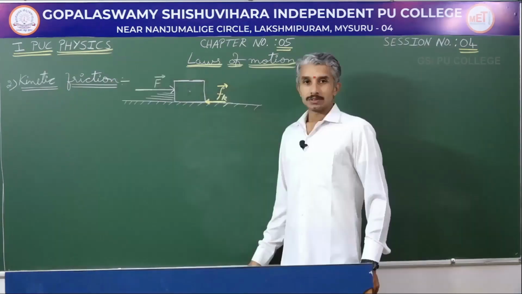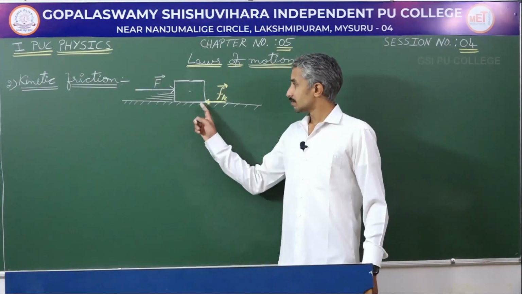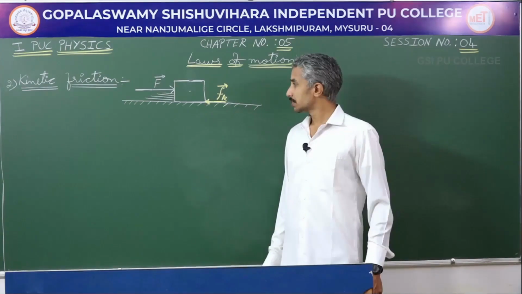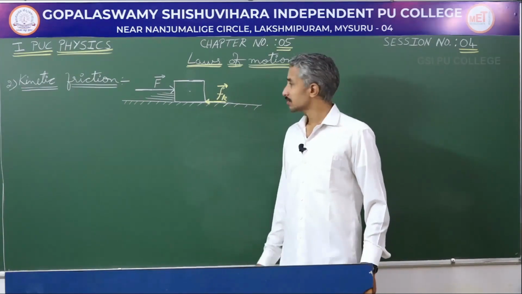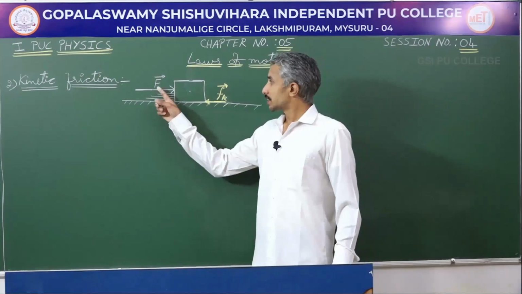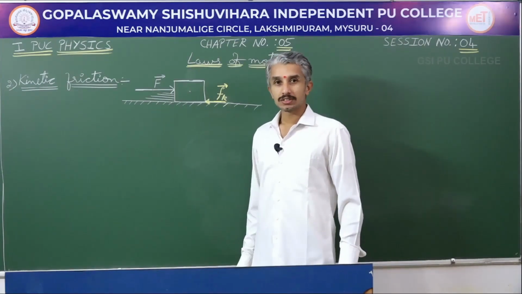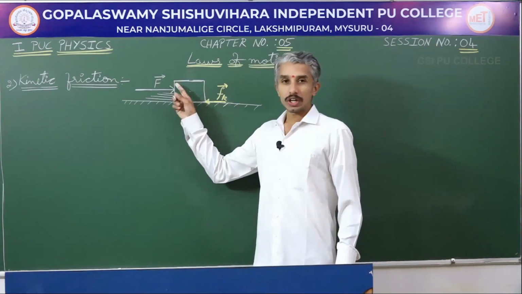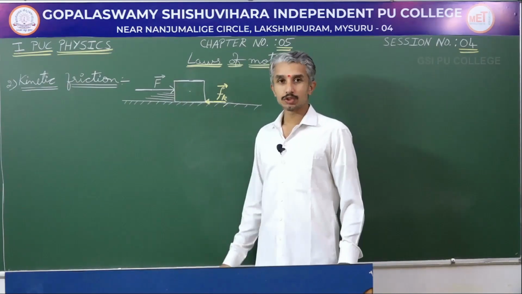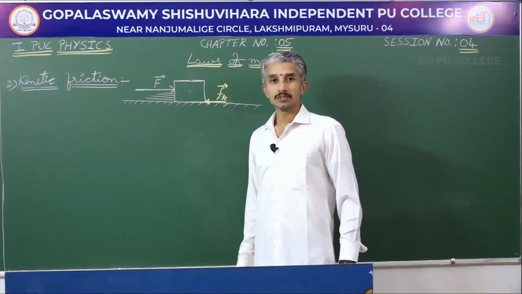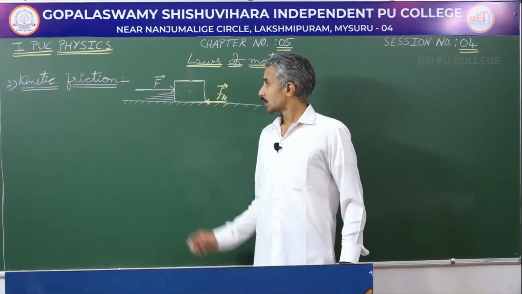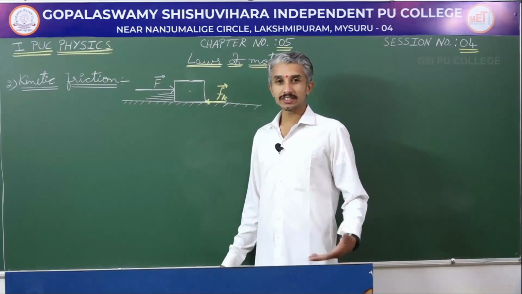Proceed further. To understand kinetic friction, we have this diagram in our NCERT textbook. So, let us try to understand this. The external force here is being increased because when we are trying to move the object, the static friction which was equal and opposite to the external force applied did not allow the object to move. So, I increase the force.